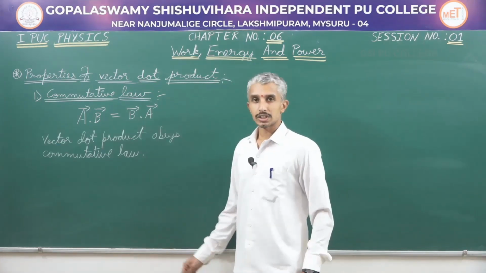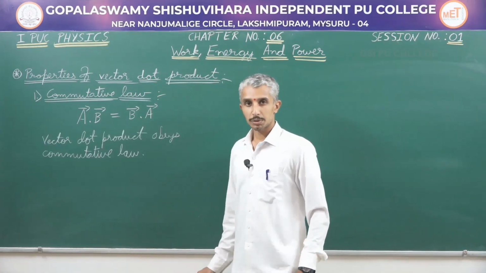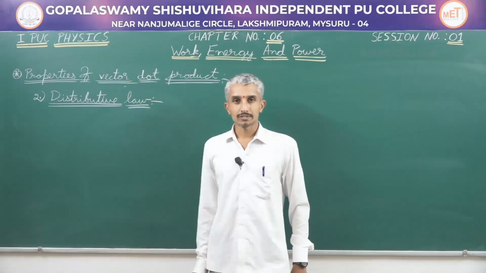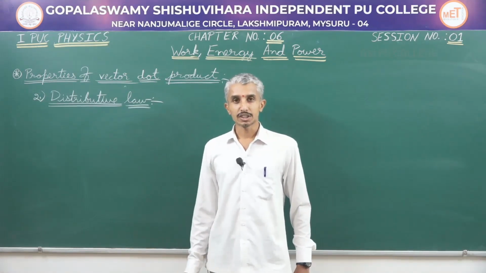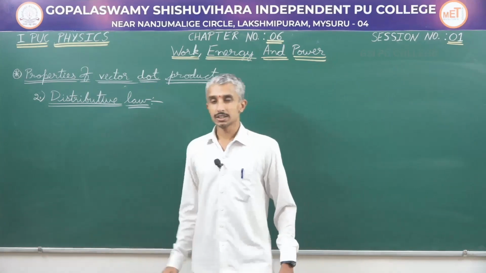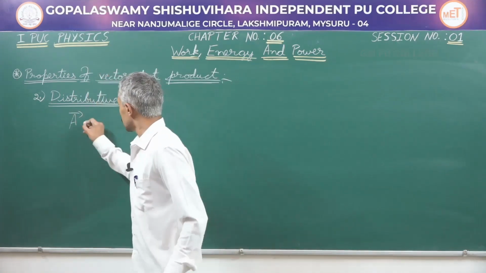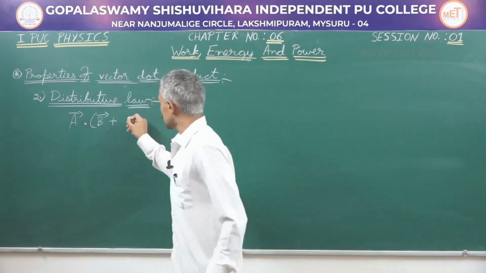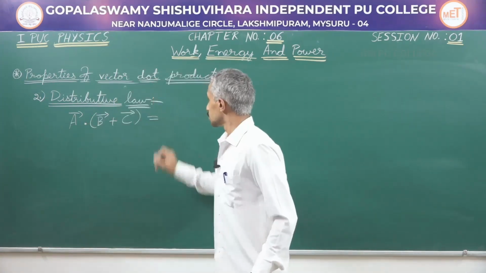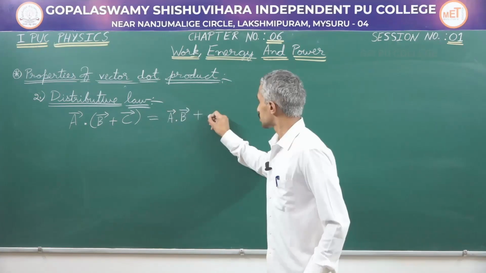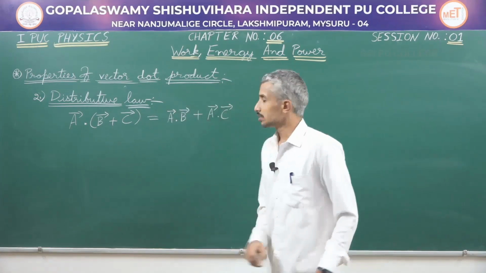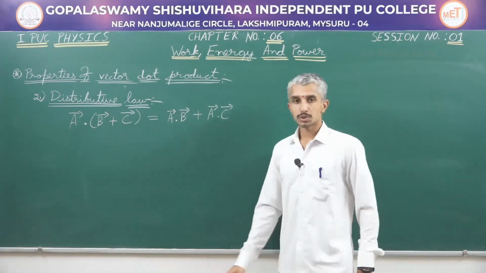What is the second property? Let us look into the second property. The second property obeyed by the vector dot product is the distributive law. What does that say? It tells that if you have three vectors A, B and C, then A dot (B plus C) is equal to A dot B plus A dot C. This is the distributive law.